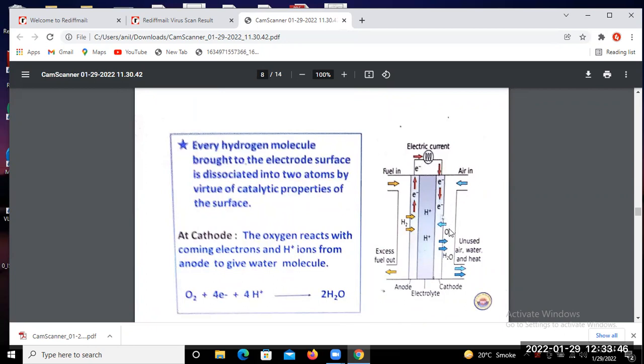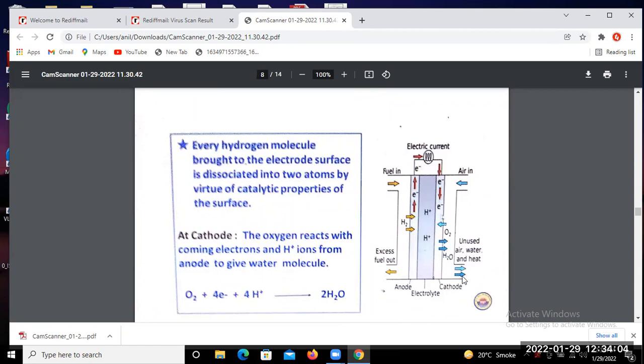This oxygen reacts with the H plus ions at the cathode terminal and makes water. So unused air, water, and heat go outside from this path.